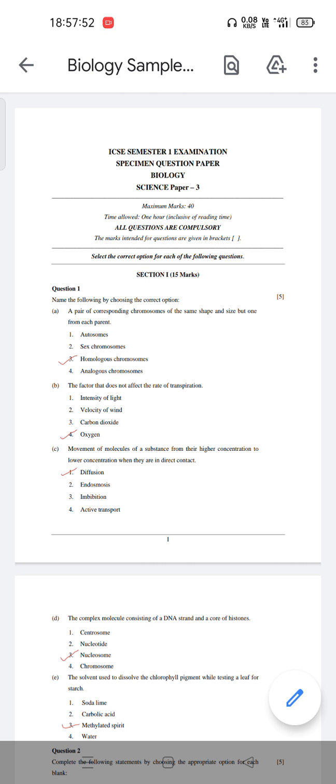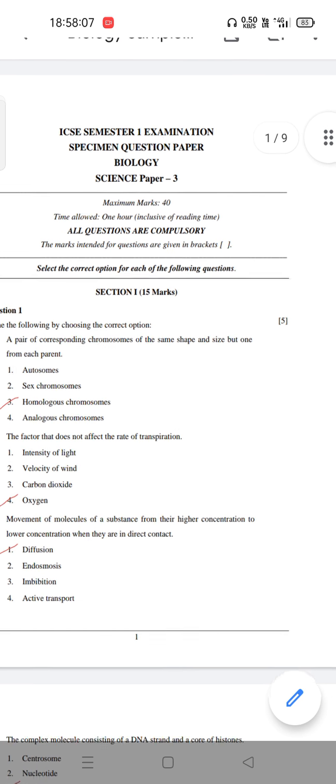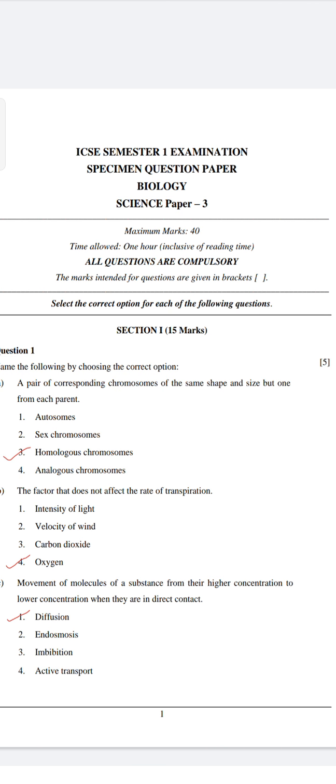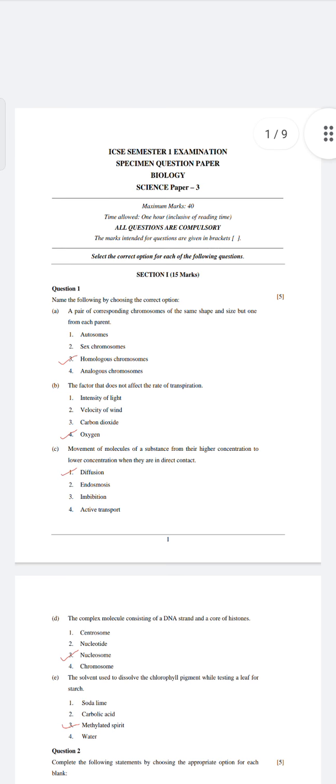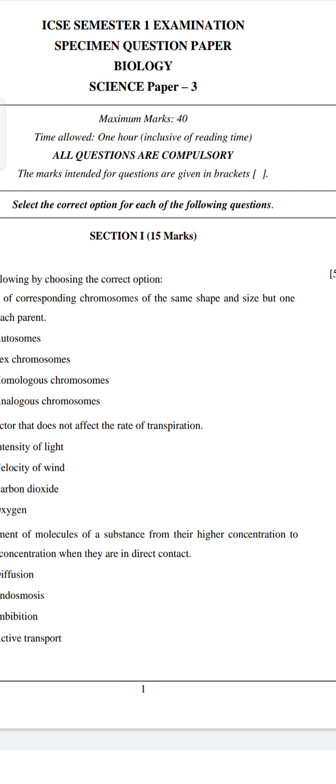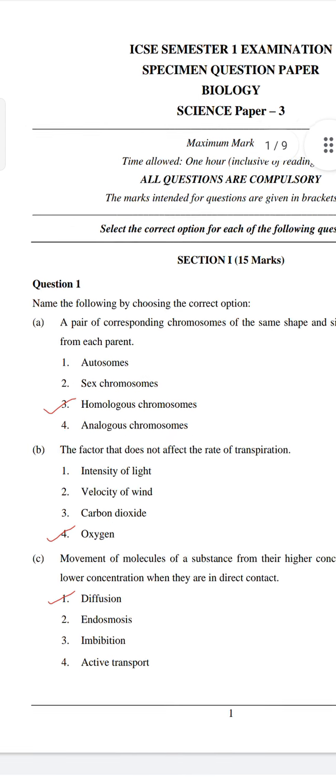Today we'll study the semester paper of biology which is released by ICSE 10th. It's of semester 1. The maximum marks is 40. The time allotted is 1 hour and all questions are compulsory. The marks intended are given in the bracket like this. Here it is 5 given now like that. Select the option from each of the following questions. Section 1, 15 marks. Section 1 is of 15 marks.